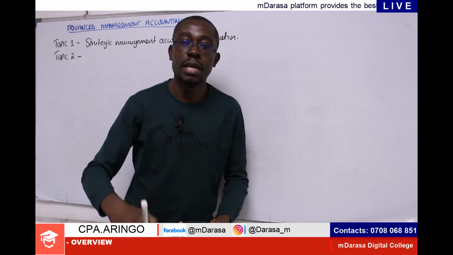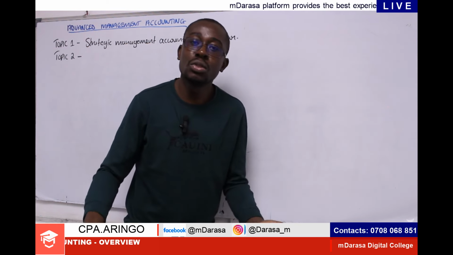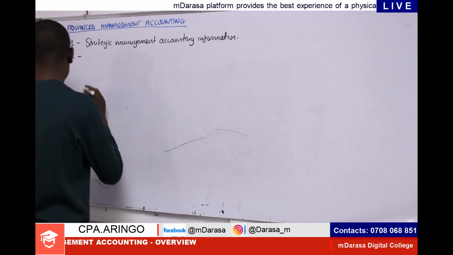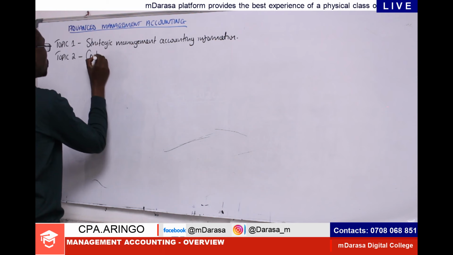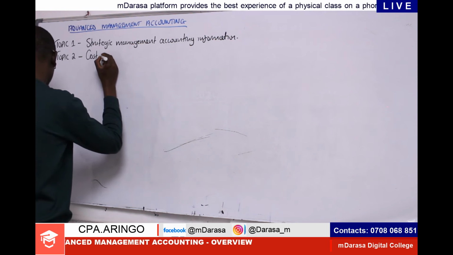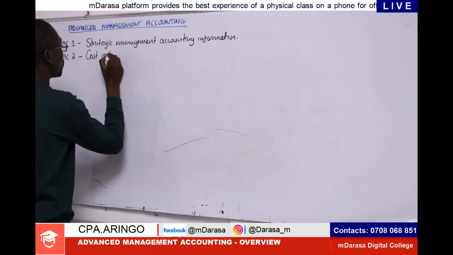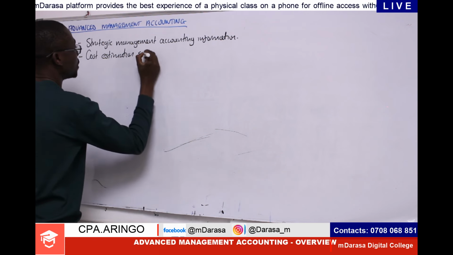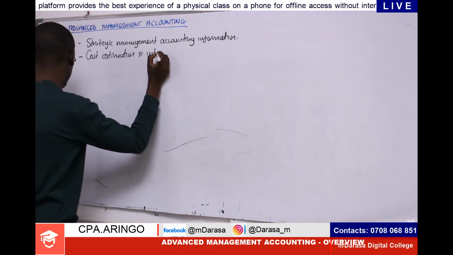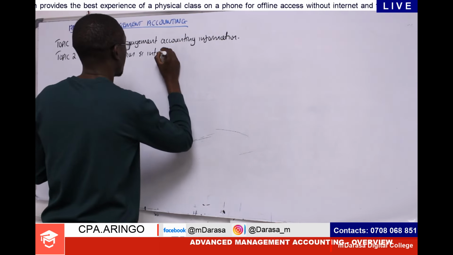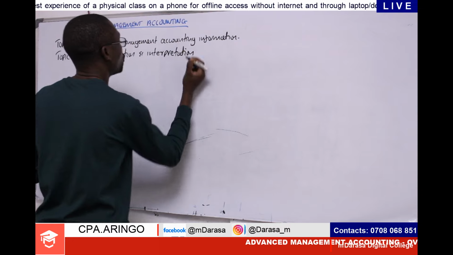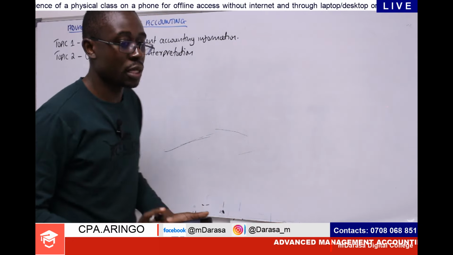This topic is all about cost estimation and interpretation. So these are what will be required to cover in topic number two.